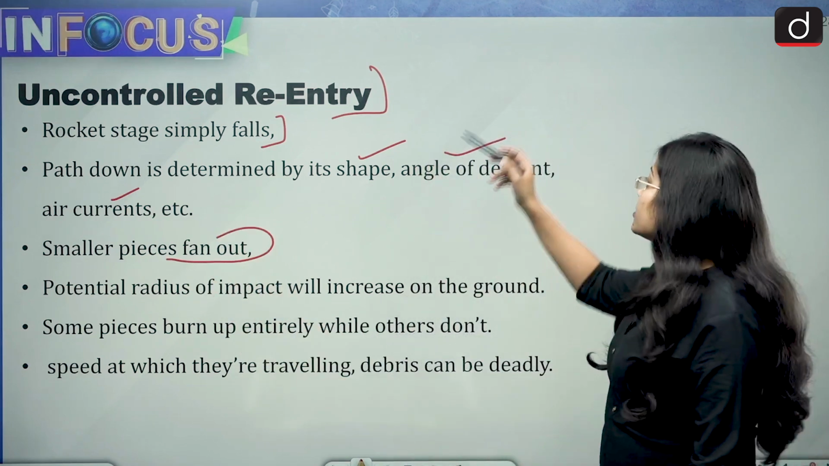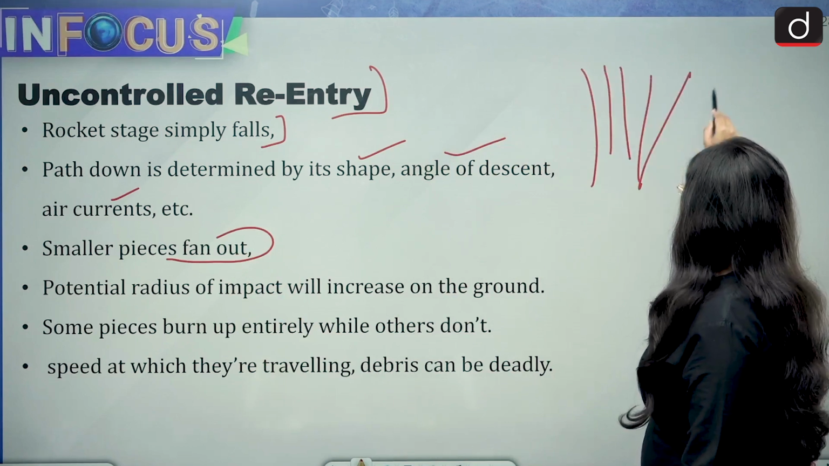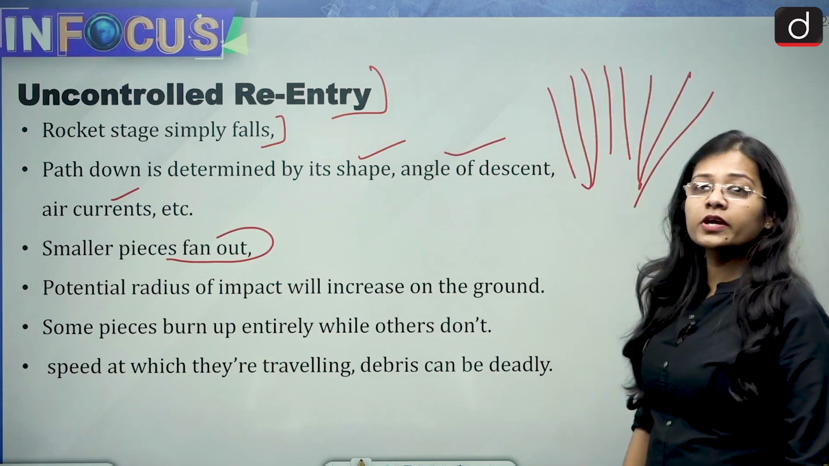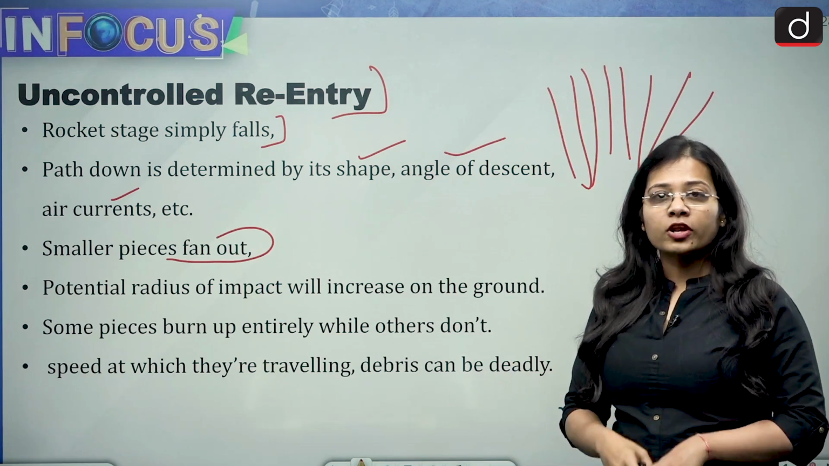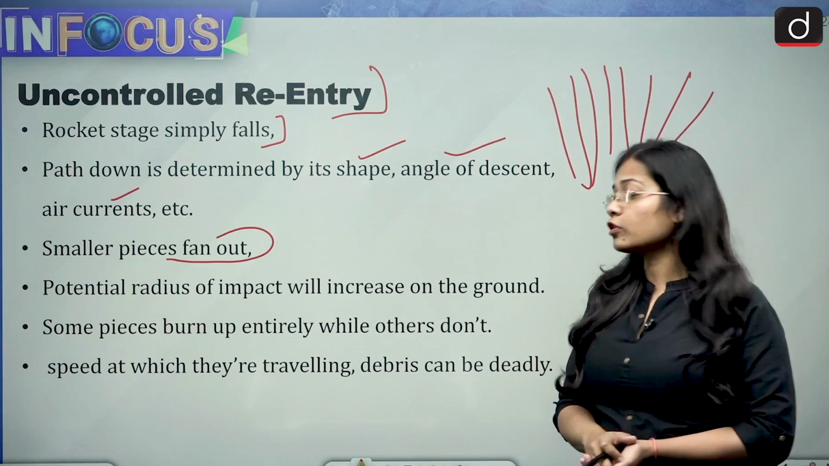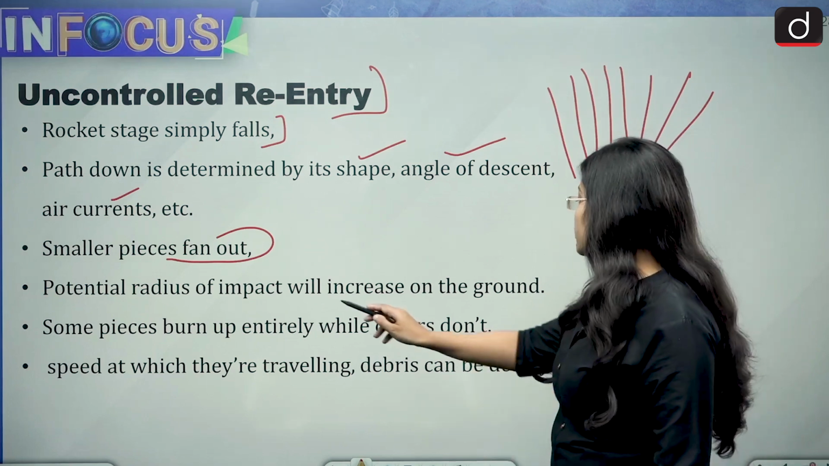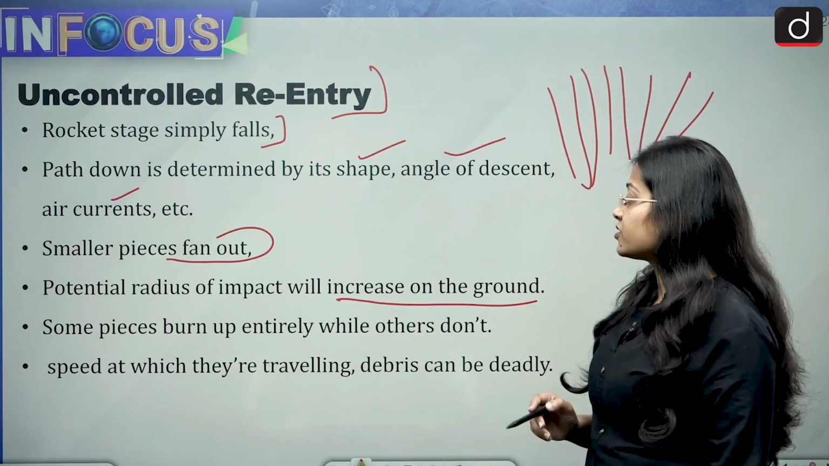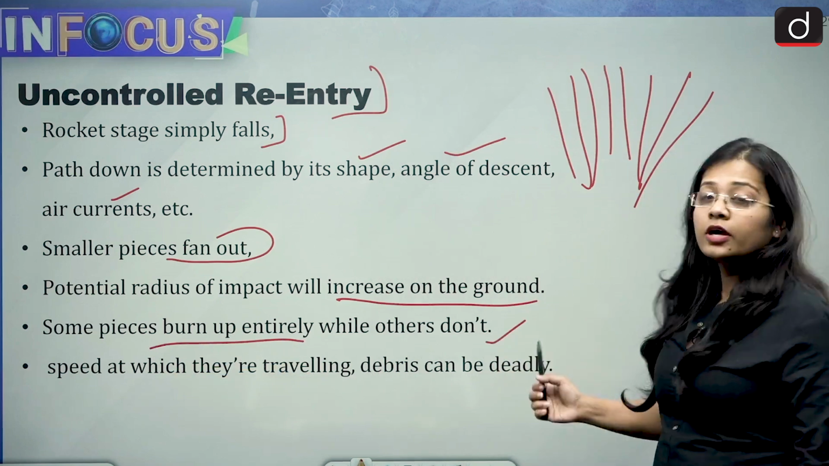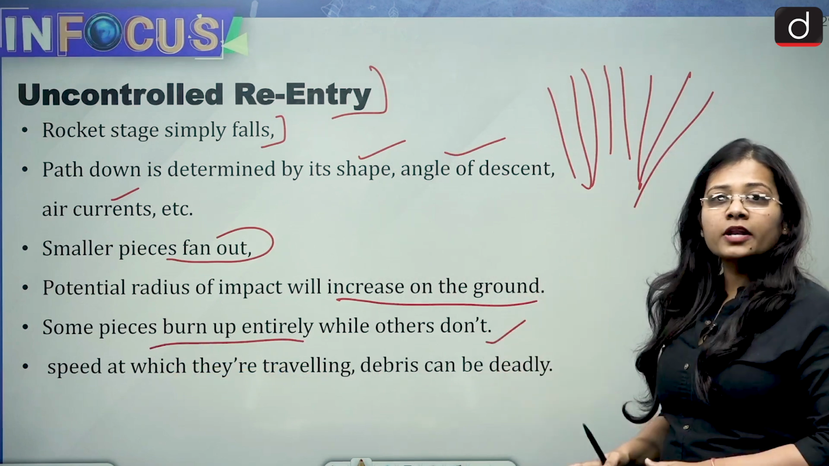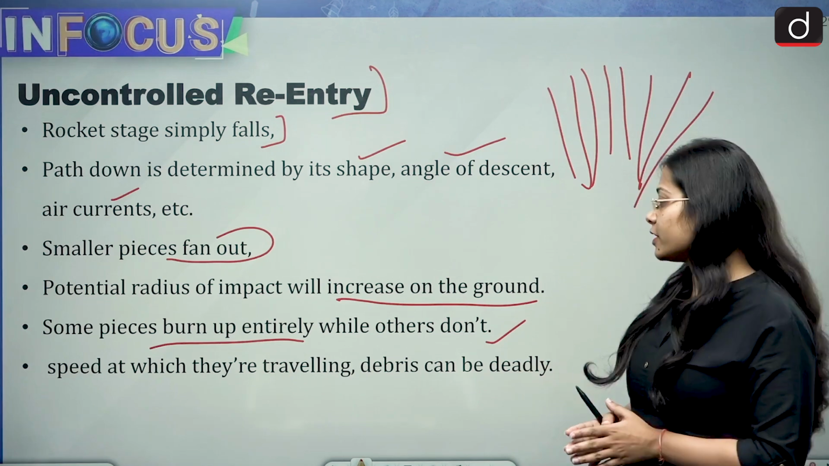So when the smaller pieces are coming down in the Earth's orbit, they come down with a very high speed. So many times the smaller parts burn out themselves or they fan out. So the potential radius of impact on the ground will increase, and some pieces burn up entirely while others don't. The smaller pieces burn up because of the speed with which they are coming down.